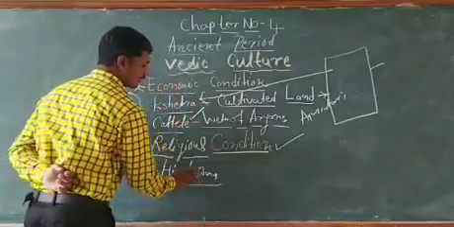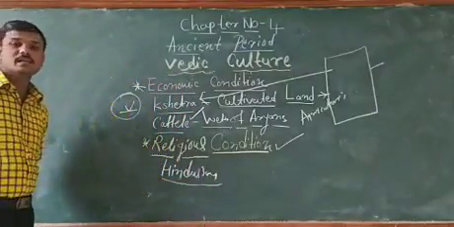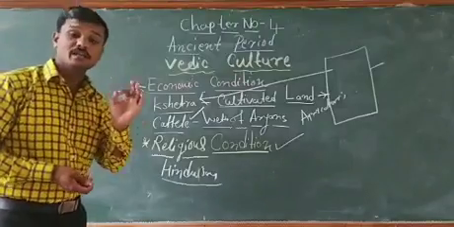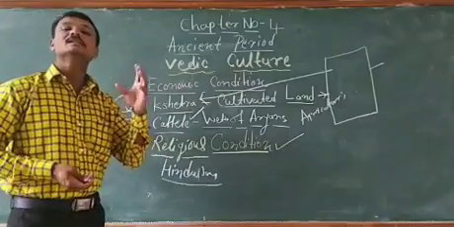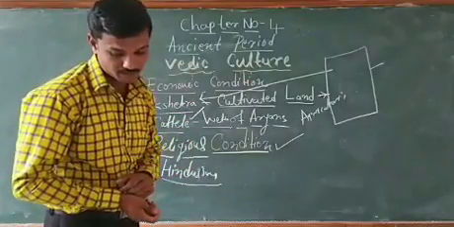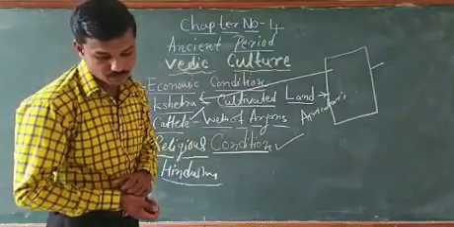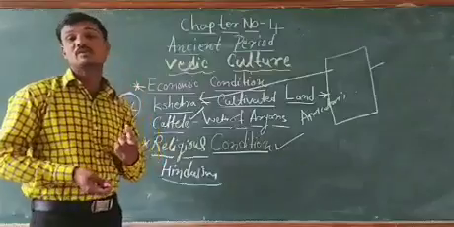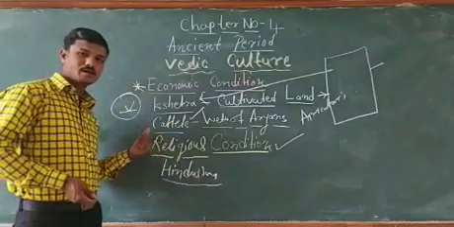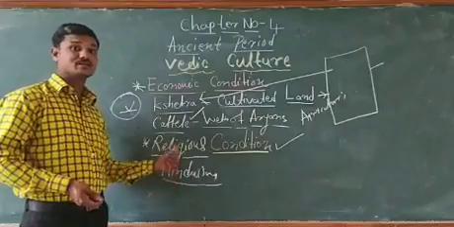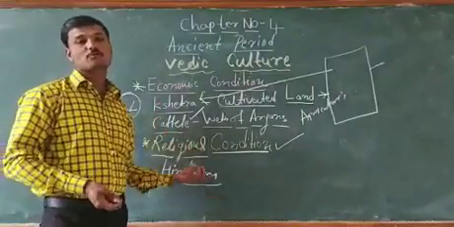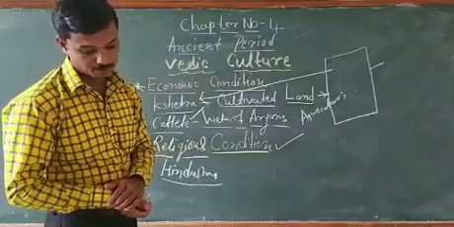Hinduism is also called by different names. Which are these names? Hinduism is also called Sanatana Dharma, Brahmanical Dharma. These are the different names of our Hindu religion, and this Hindu religion was followed by the Aryan people.